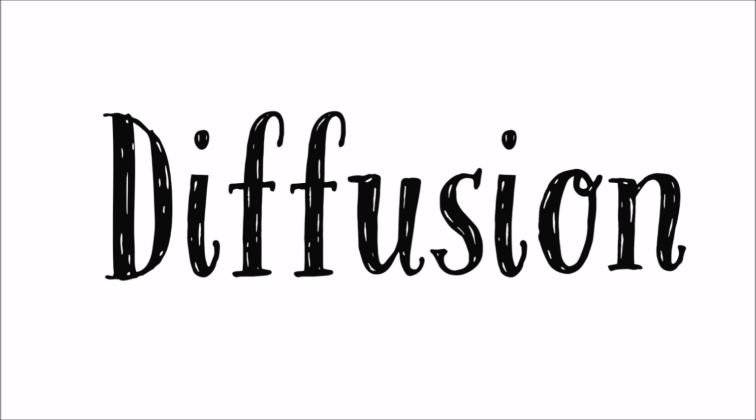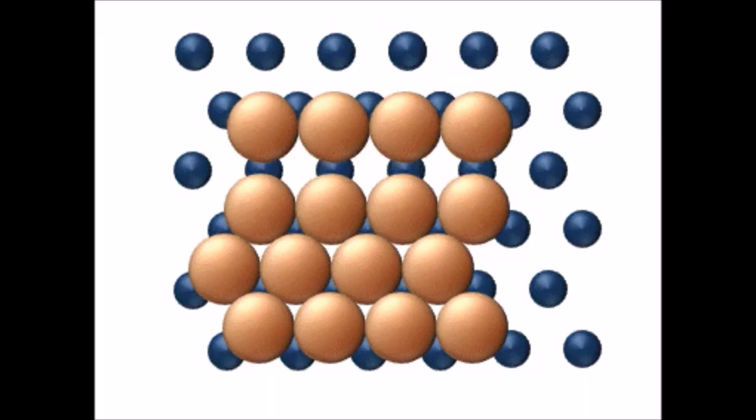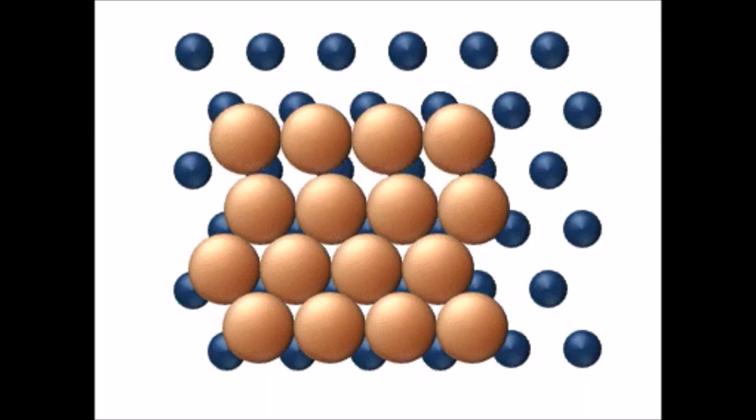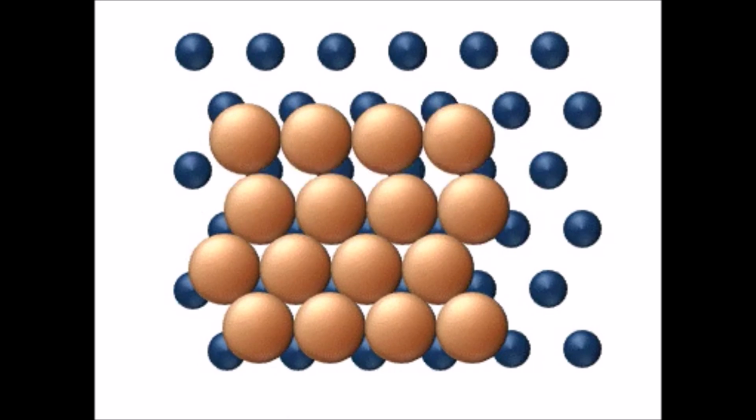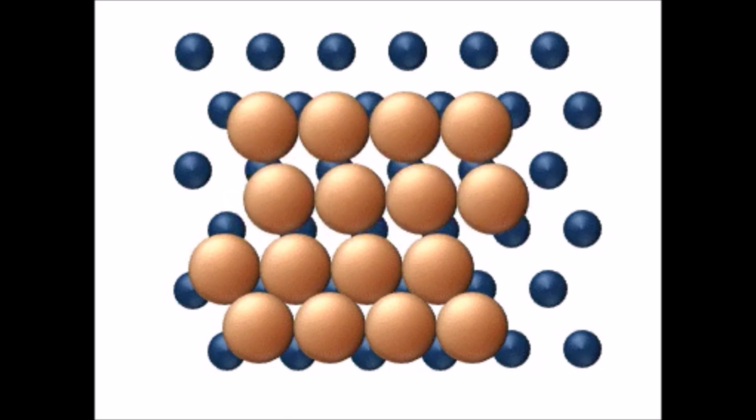Now, let me explain a particular term called diffusion. What is diffusion? The process of mixing 2 different types of particles together is called diffusion. Diffusion becomes faster on heating, because the kinetic energy of the particles also increases on heating.